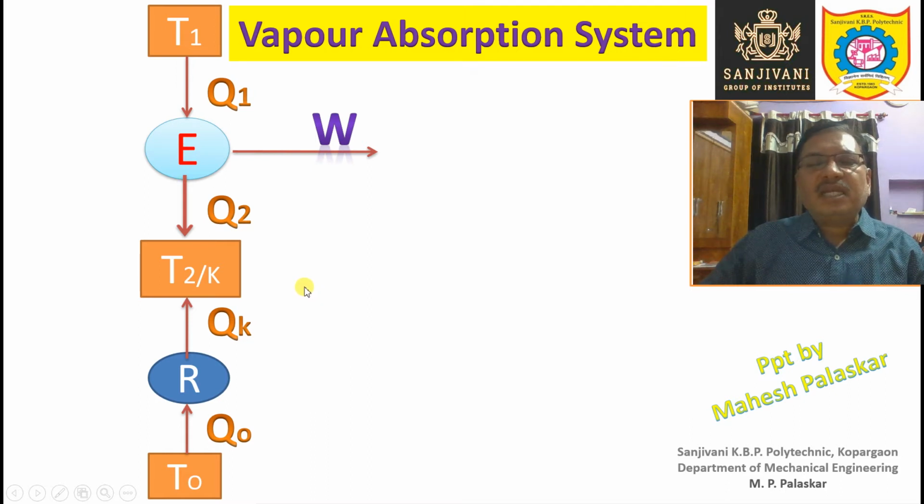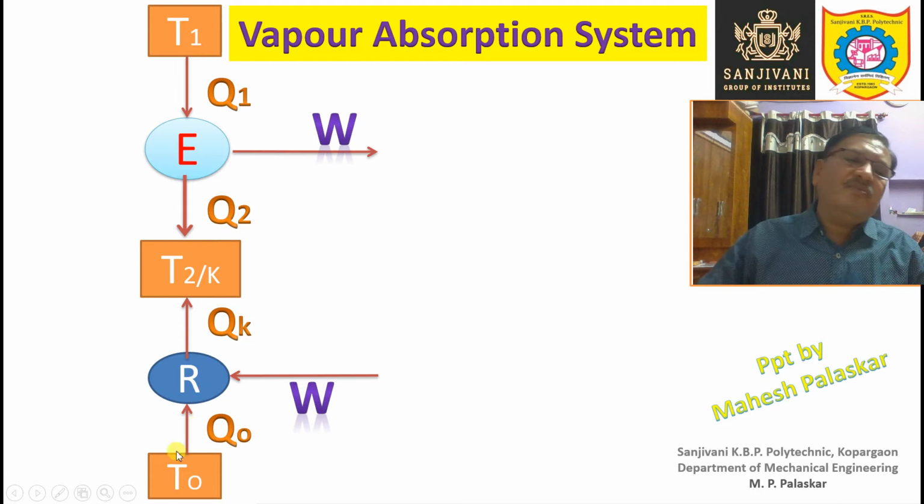But again, according to the second law of thermodynamics, Clausius statement, this flow of heat from the lower temperature to the higher temperature by the refrigerating machine is not possible unless we supply some external work W to the refrigerating machine, right? With the help of this external work only, it is possible for the refrigerating machine to make the heat flow from low temperature to high temperature. Otherwise, heat naturally flows from high temperature to low temperature.